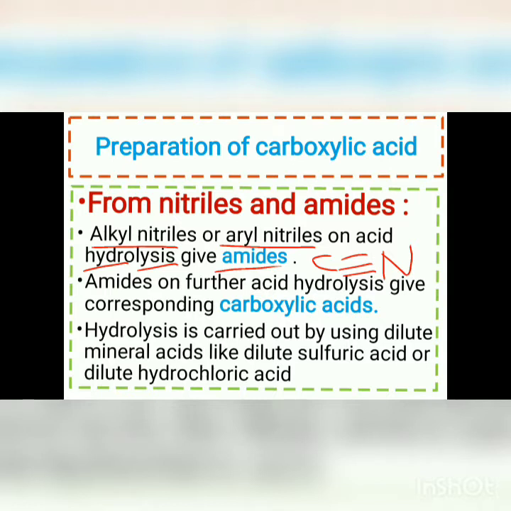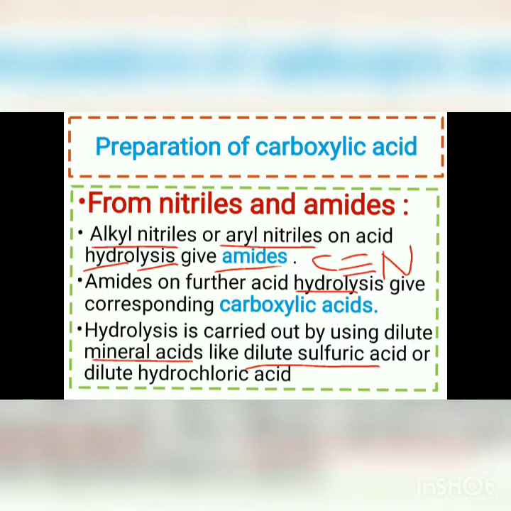Then this amide on further acid hydrolysis gives the corresponding carboxylic acid, and for this acid hydrolysis we use a mineral acid like dilute sulfuric acid, H2SO4, or dilute hydrochloric acid, HCl.